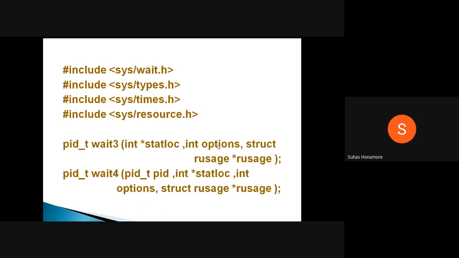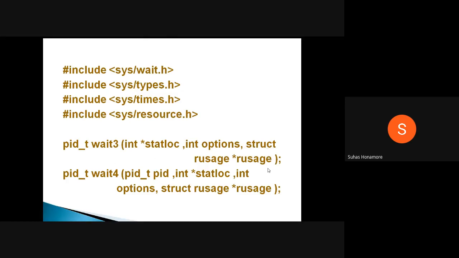And options are nothing but, whenever some process may be waiting for I/O, or it is in a particular different state, depending on that you are waiting, you take the options. For example, it's hanging. So if any such states are there, those options you take. It was there in waitpid too, the same thing you pass. And the third one is the new thing.